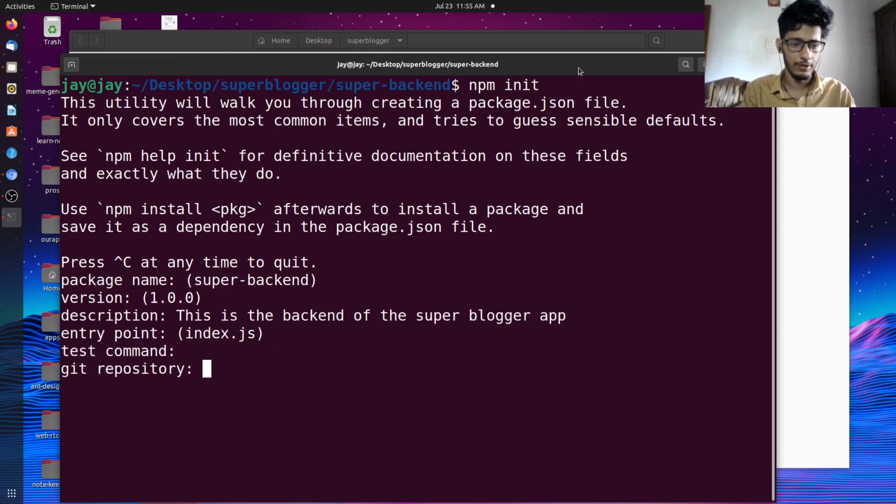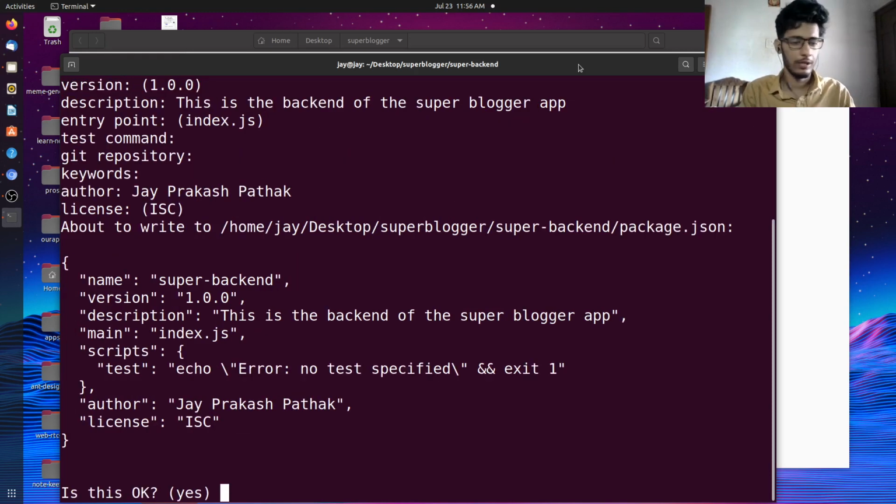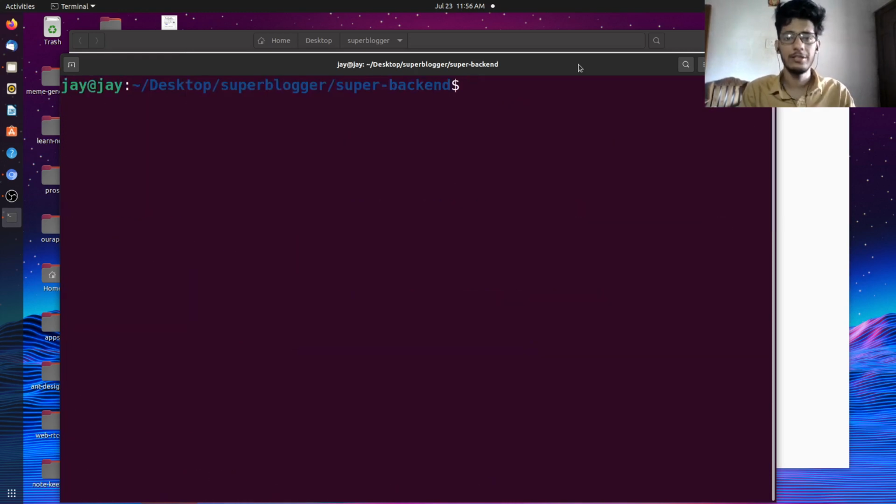Entry point, I'm fine with that. Keyword, I'm fine with that. Author Jay Prakash Pathak, right? I'm fine with that, and let's type yes. Basically that's it. Now we'll start installing the dependencies.